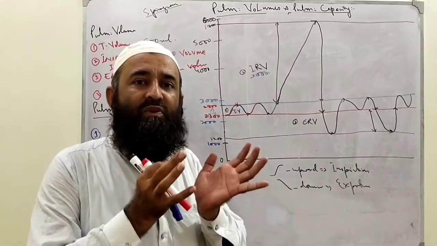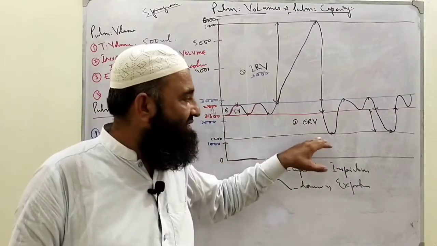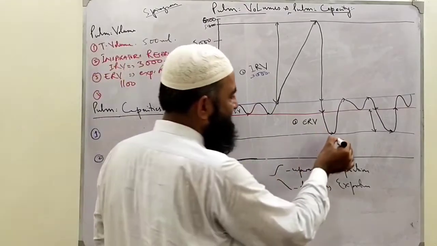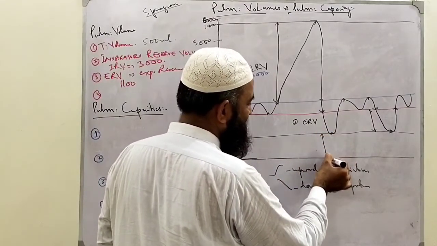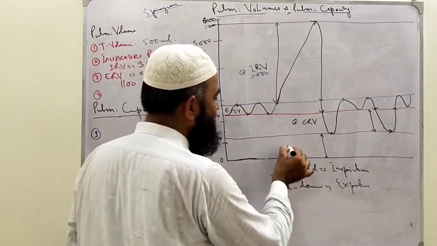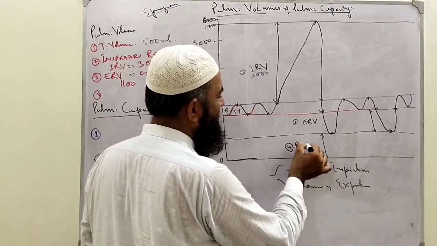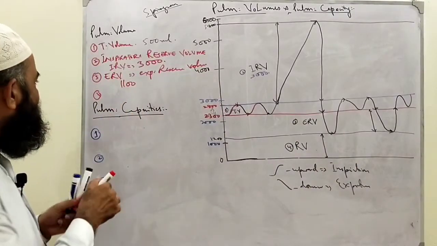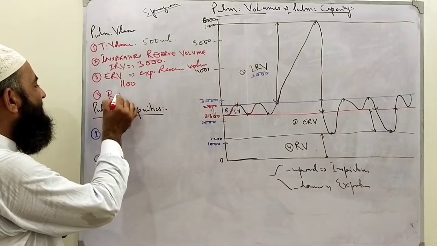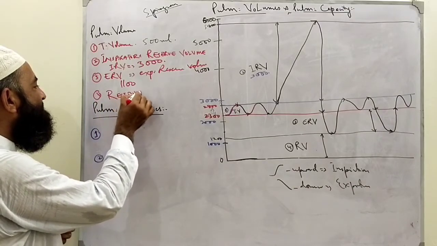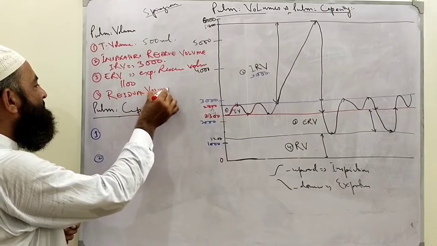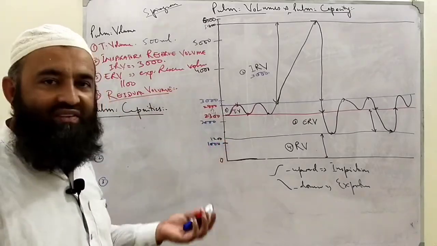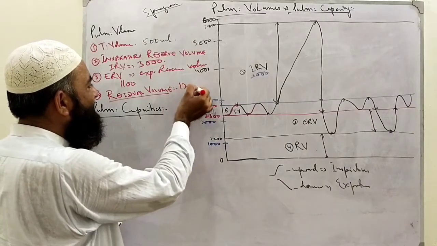We have expired the expiratory reserve, but still some air remains in my lungs. What is this air? This is the last point, this one. This remains in the lungs. This is called the last volume, RV, residual volume. So we have 4 volumes. How much is its value? 0 to 1200. Simply 1200 is the residual volume.